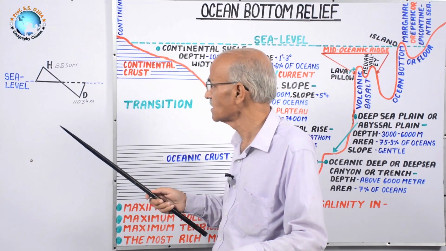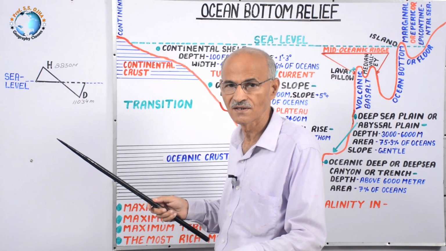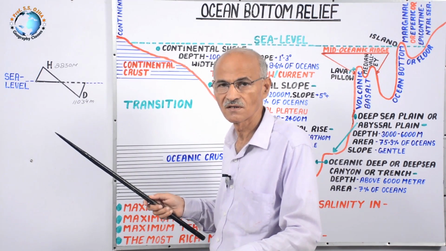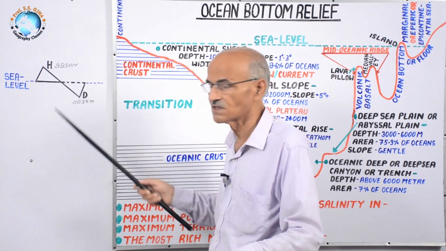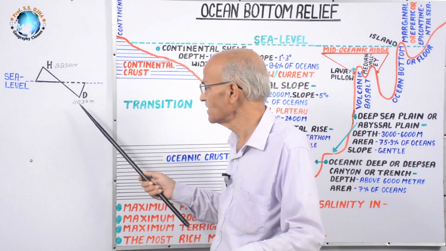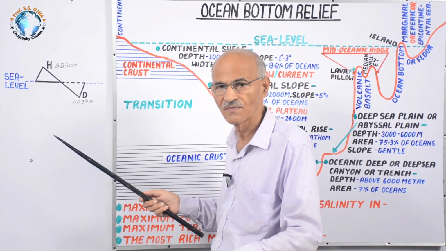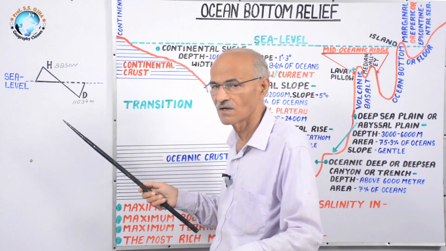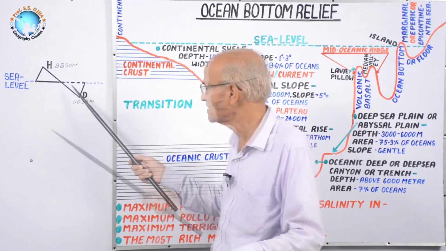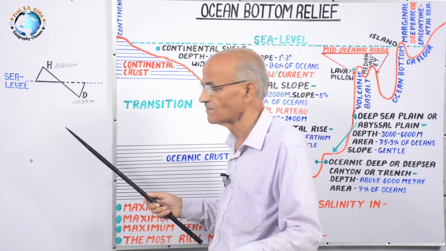One noteworthy thing is that the highest point of our planet, the Earth, Everest, is 8,850 meters from sea level, while the deepest point, Challenger Deep in Mariana Trench, is 11,034 meters below sea level, and sea level is taken as criteria to measure the height and depth.